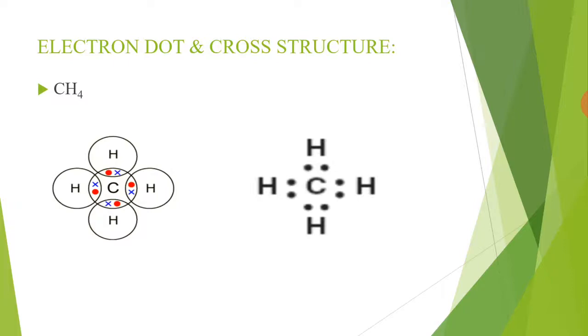Hydrogen has only one valence electron and needs 1 electron to complete duplet. So, carbon is the central atom. Arrange hydrogen atoms around it. Since carbon needs 4 electrons and there are 4 hydrogen atoms, it will share its 1 electron with each hydrogen atom.